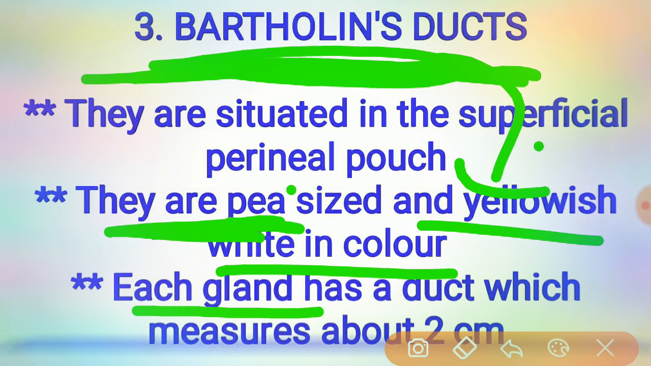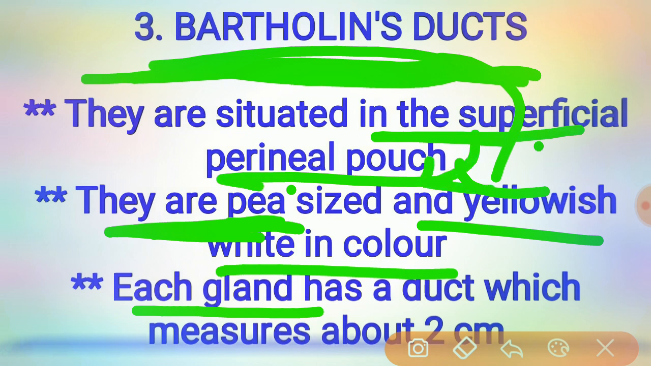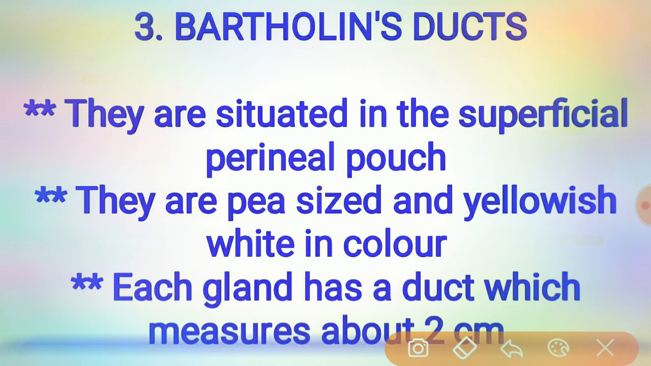Mainly these are situated in the superficial perineal pouch, close to the posterior end of the vestibular bulb. They are pea-sized and yellowish white in color. During sexual excitement, the Bartholin's glands secrete abundant alkaline mucus, which helps in lubrication. The glands are of the compound racemose variety and are lined by cuboidal epithelium.